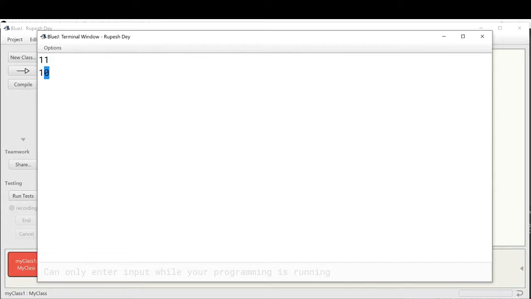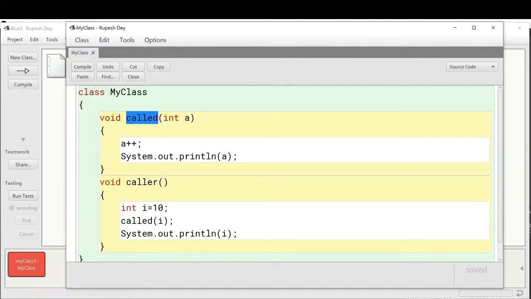That means in the caller method, the value of i, which was 10, was passed to the called method, and the called method received that value in its formal parameter, which was a. And then in the called method, when the value of a was updated by a++, its value changed, but that change doesn't affect the actual parameter in the caller method. That's why in the caller method, when we are displaying i, it is displaying its old value, which was 10. So this type of call of this method is called the call by value method. And as we are passing the value of the i variable to this a variable, this is also called the pass by value method. As I have already told, a function that has a parameter of any primitive type can be called using only the call by value method.